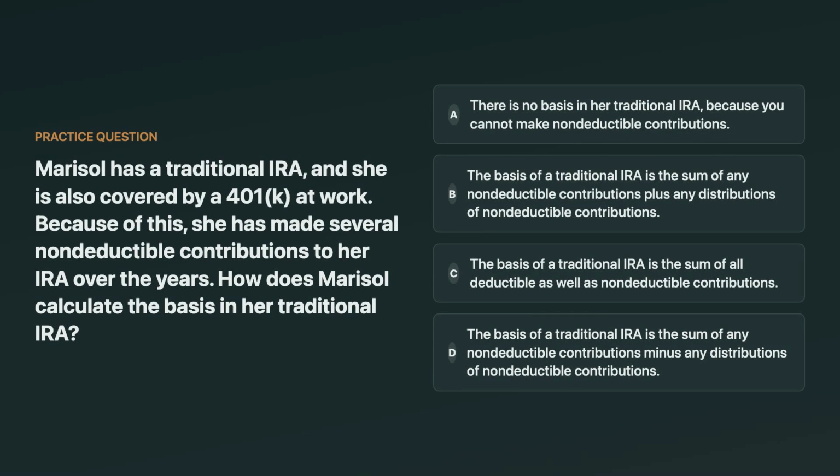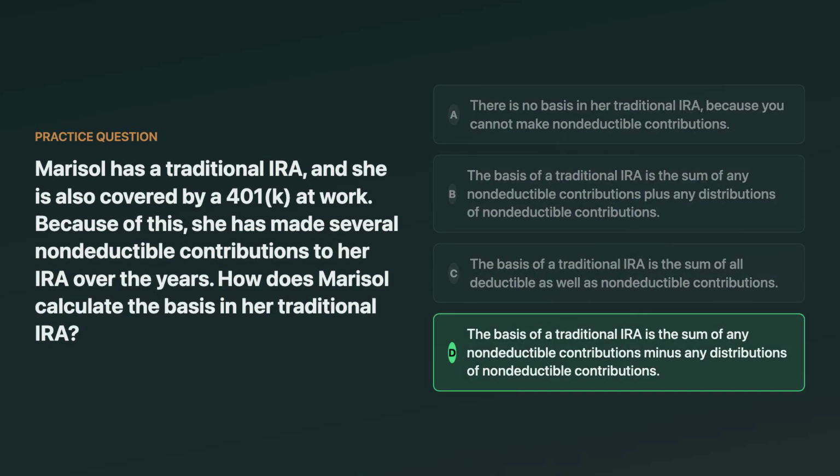Marital has a traditional IRA, and she's also covered by a 401k at work. Because of that, she made several non-deductible contributions to her IRA over the years. How does Marital calculate the basis in her traditional IRA? The choices include no basis at all, adding contributions, adding distributions, or subtracting distributions. Think about it.